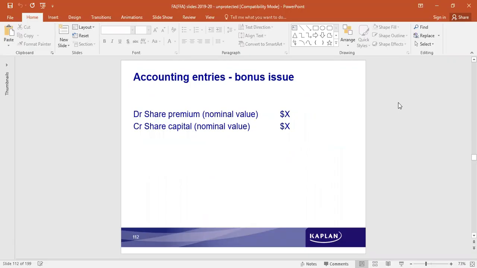The journal entries are share premium to share capital.